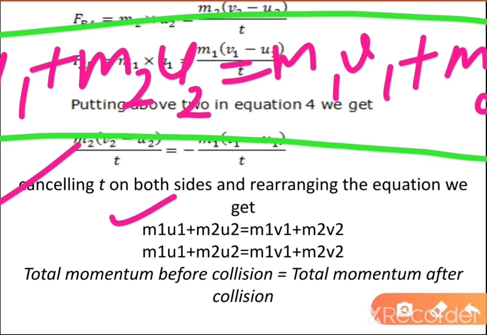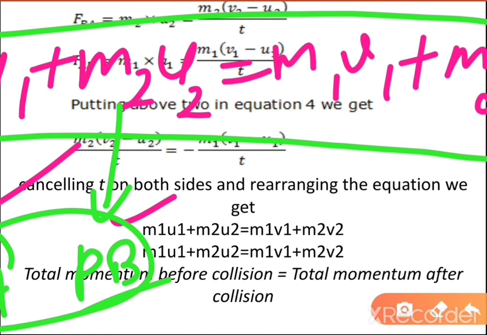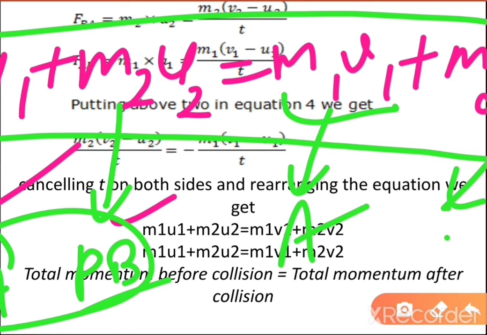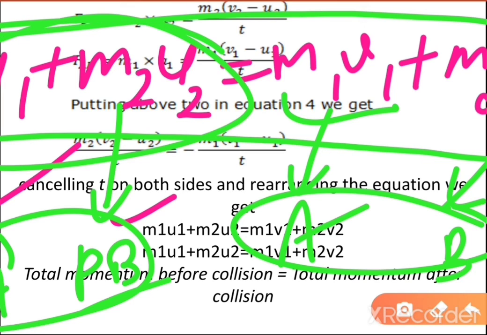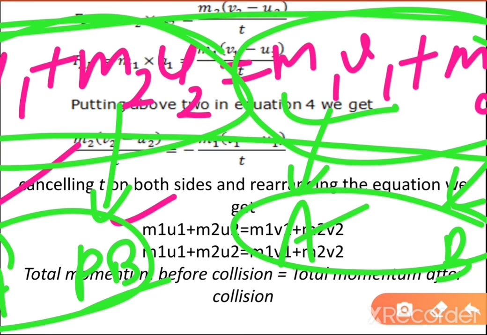Students, if we consider this line, m1u1 is the initial momentum of body A and m2u2 is the initial momentum of body B. This is the final momentum of body A, and this is the final momentum of body B. So we can conclude that this is the total momentum before collision, and this is the total momentum after the collision, which are equal.